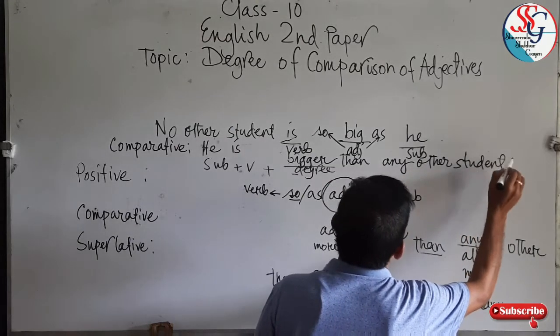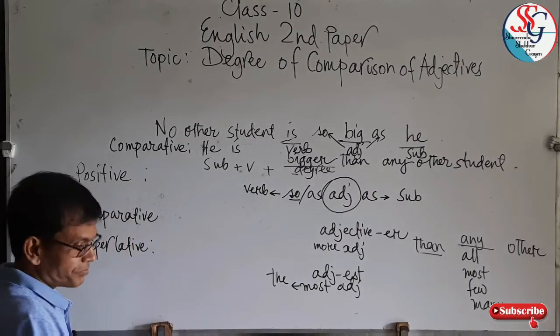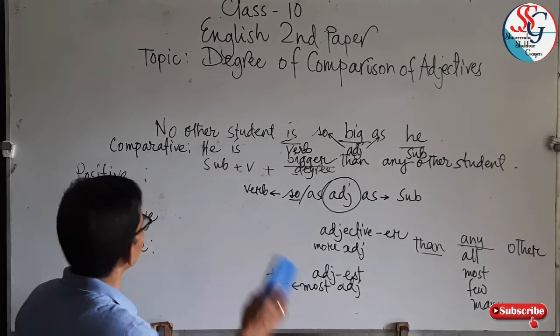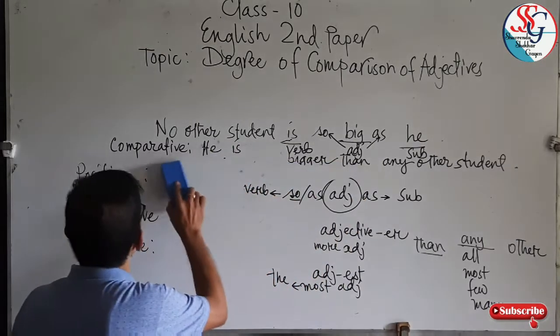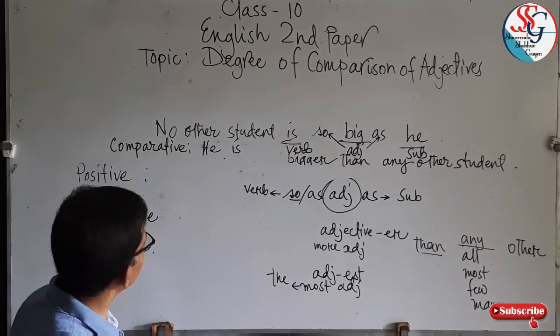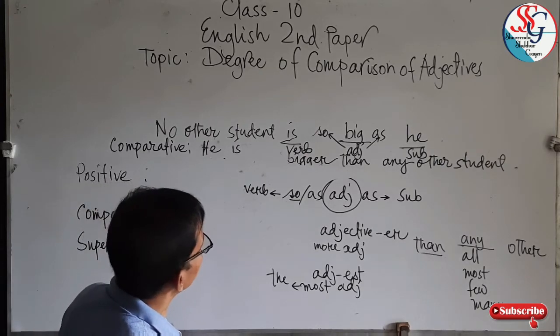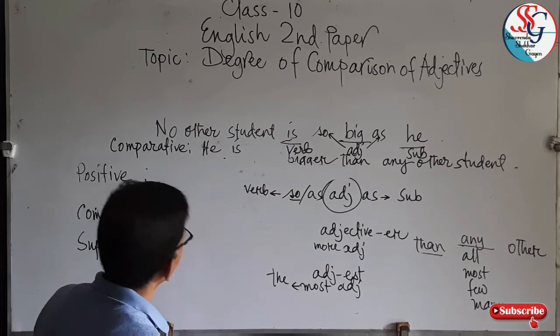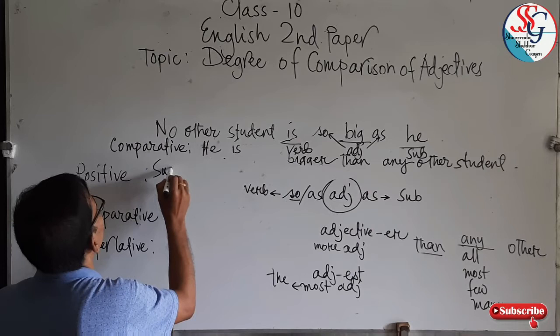You may write in the class. So we can utter the comparative degree sentence: he is bigger than any other student in the class. Thanks. Now, superlative.